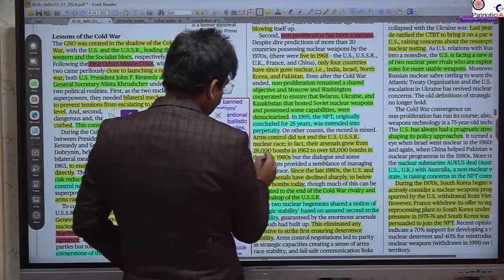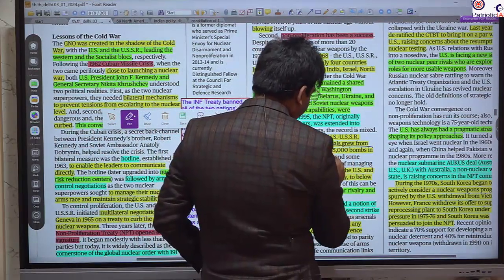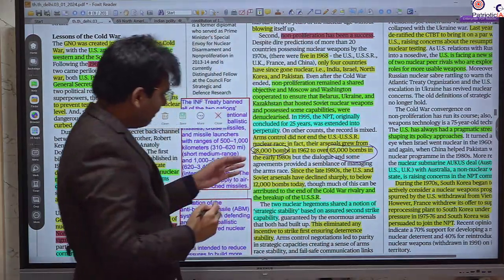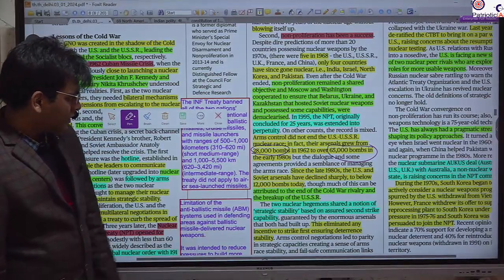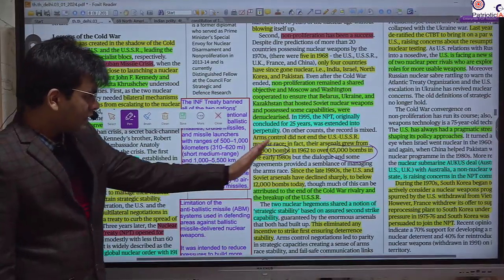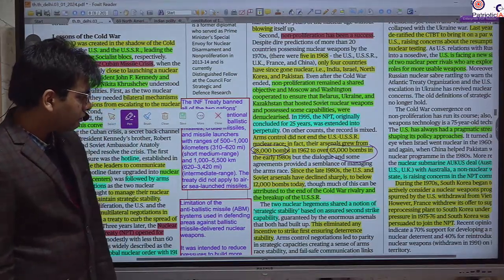Are you getting it now? And from 1962, it increased to 65,000. So a dramatic increase, I think 2.5 times increase in the number of nuclear bombs. So it is the vertical proliferation.